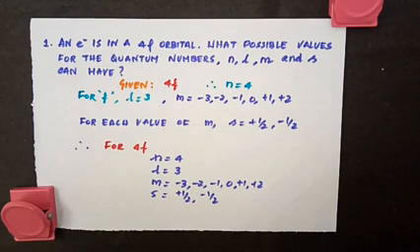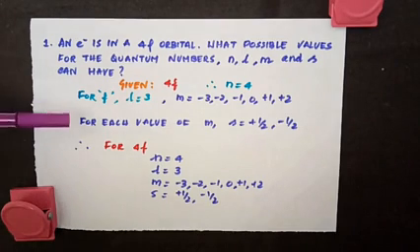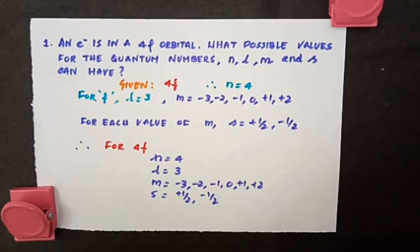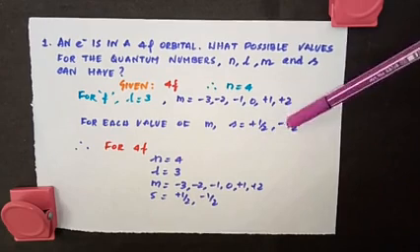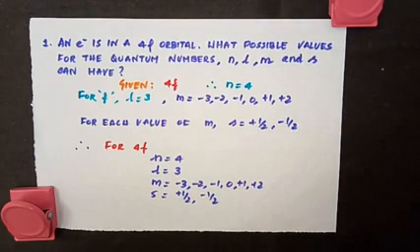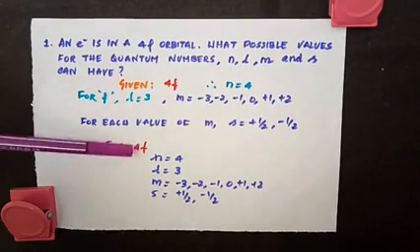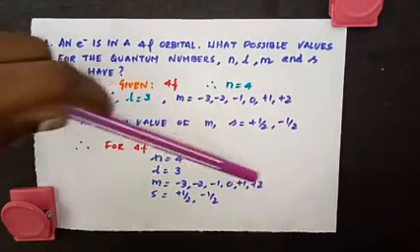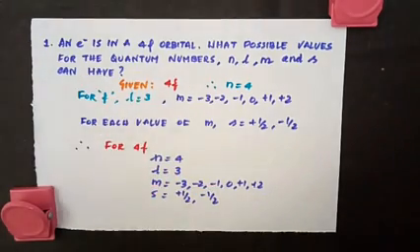So f subshell has how many orientations? 7 orientations. So for each value of m, how many s values are possible? 2 s values, because in an orbital the 2 electrons can have 2 different spins, clockwise or anti-clockwise. So s is equal to plus half or minus half. There are 2 values possible. So to answer the question, what are the possible values of n, l, m and s for 4f orbital? n will be equal to 4, l equal to 3, m can have all these values, and s can have these 2 values, plus half and minus half.